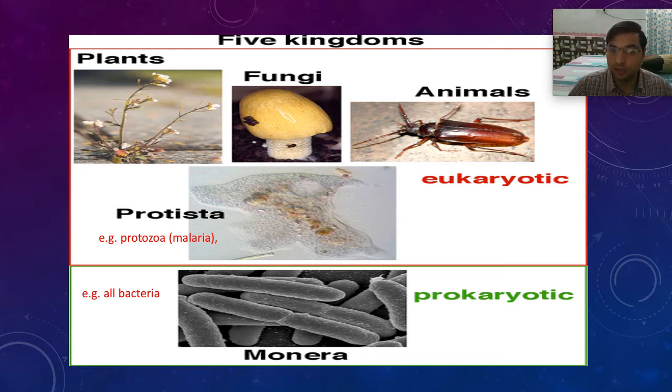The protists, which are eukaryotic cells, for example protozoa, like the protozoa which causes malaria. So these protists are eukaryotic cells, whereas bacteria are prokaryotic cells.